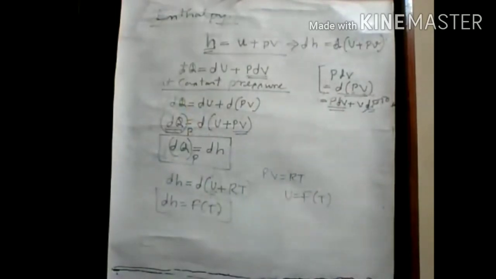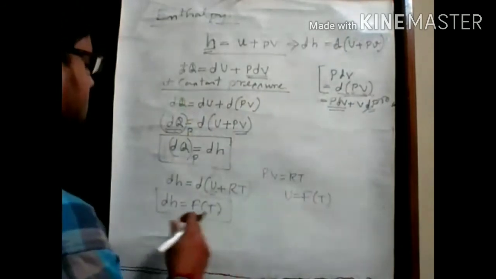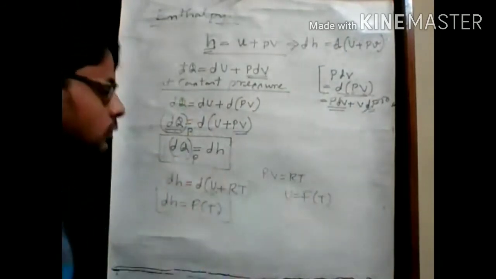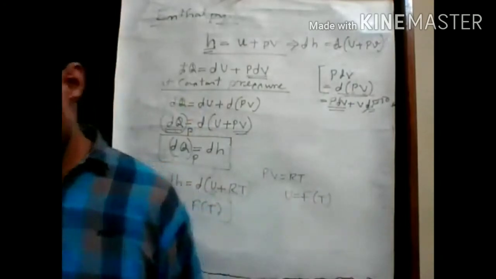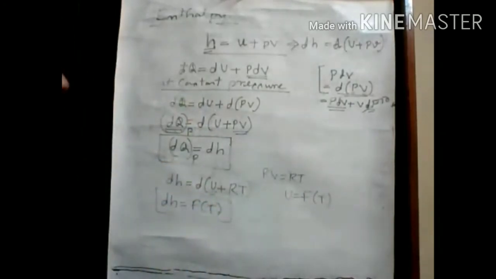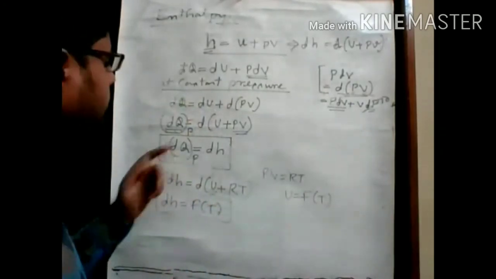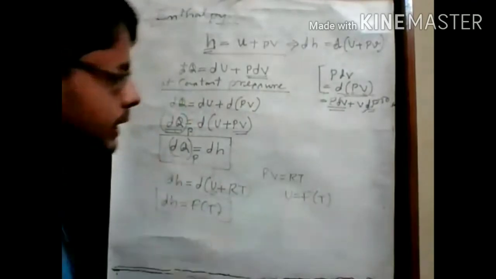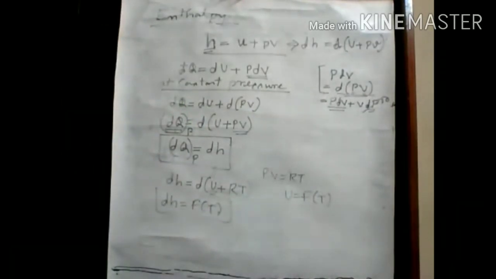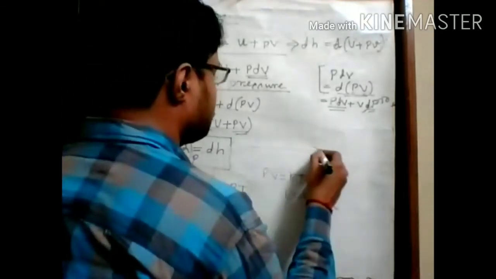Now, if we talk about specific heat at constant pressure, what is its expression? We know that here dQp equals dH.